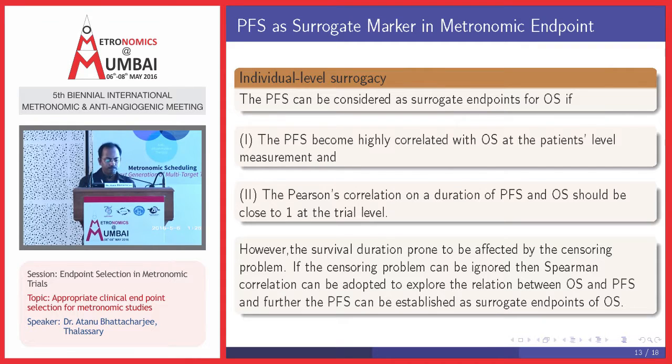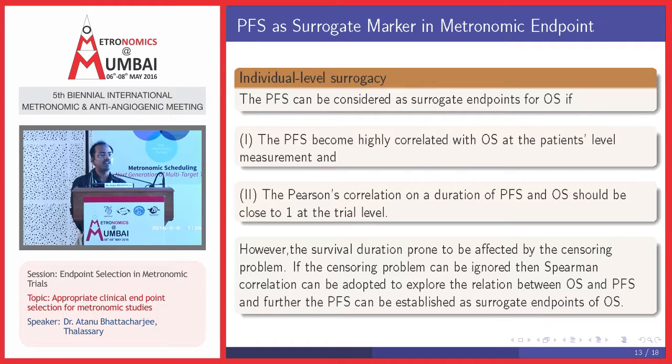There is another way to consider this: Spearman correlation as an alternative to Pearson, because there is a limitation in overall survival also, that is the limitation with censoring that I already mentioned. If the censoring can be ignored, then Spearman correlation can be adopted to explore the relation between OS and PFS, and PFS can be established as a surrogate endpoint of OS.